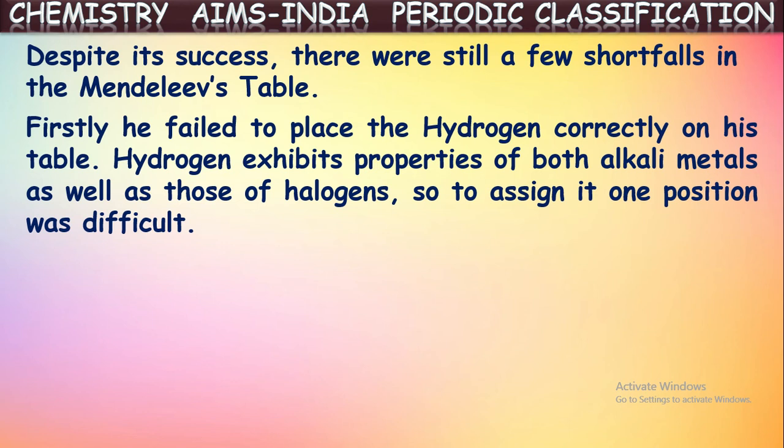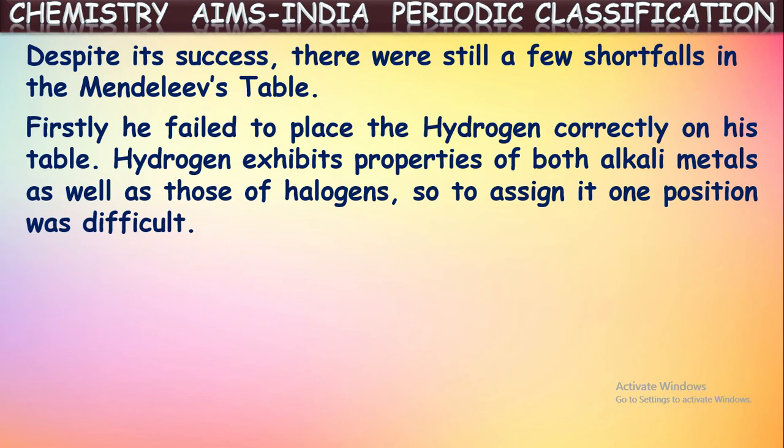So hydrogen shows some properties similar to these elements. So he might have thought to keep it along with these elements in the first column. At the same time, some properties of hydrogen are similar to those of the seventh column, that means halogens, namely fluorine, chlorine, bromine, iodine.